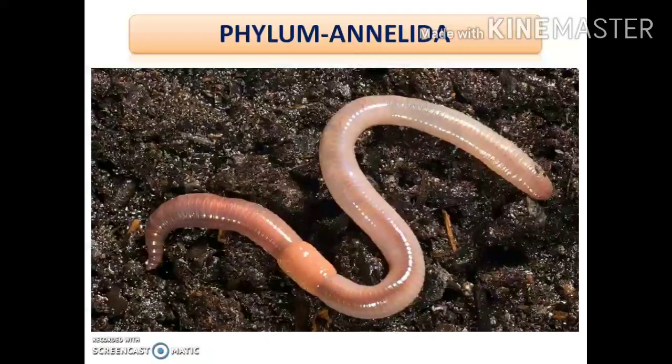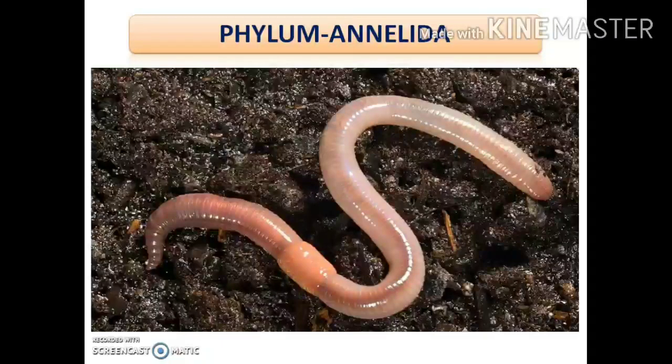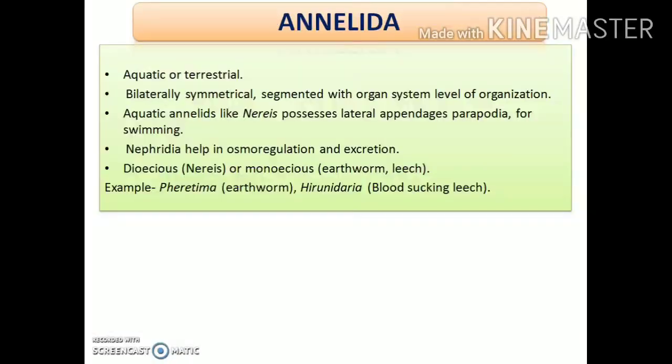Now let us move to the next important phylum under the non-chordates, that is the phylum Annelida. Just have a look at the important characteristics of this phylum. The phylum Annelida consists of animals which can be either aquatic or terrestrial. That is, some organisms under this phylum live in water while others live on land.